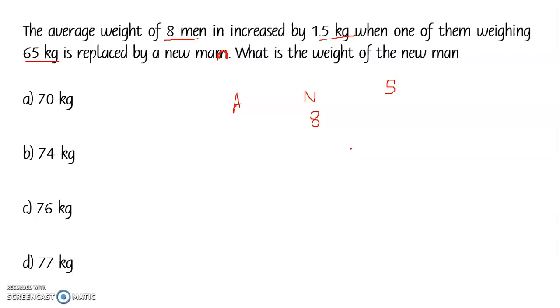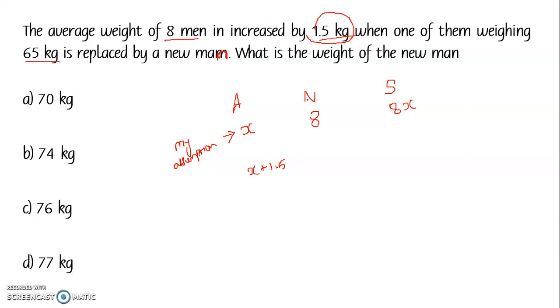Now here in this problem they didn't give us the average of the 8 men. So I am going to assume the average of 8 men as x. This is my assumption. Be very careful, follow me carefully. Let us assume x is the average of 8 men. So what will be the total weight? It will be 8x. Now it is increased by 1.5 kg, so this x becomes x plus 1.5 when one of them weighing 65 kg is replaced.